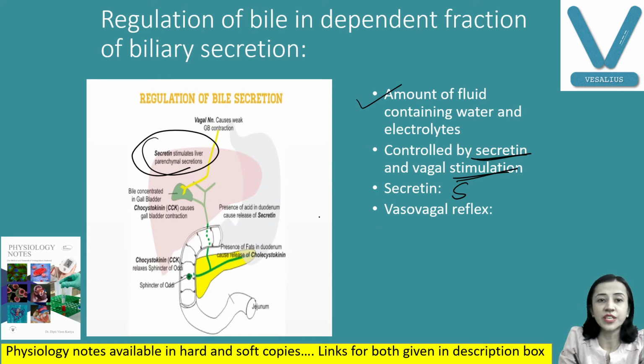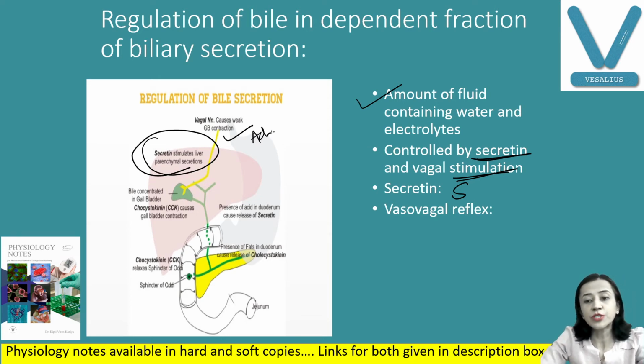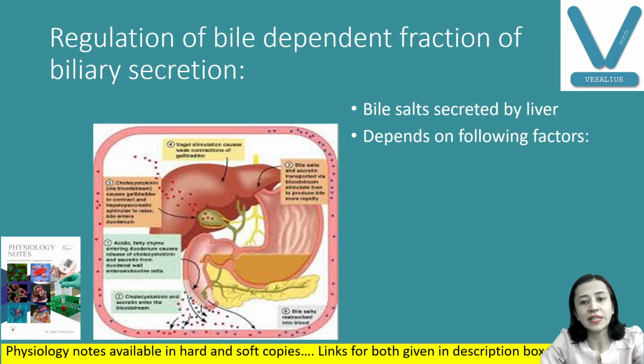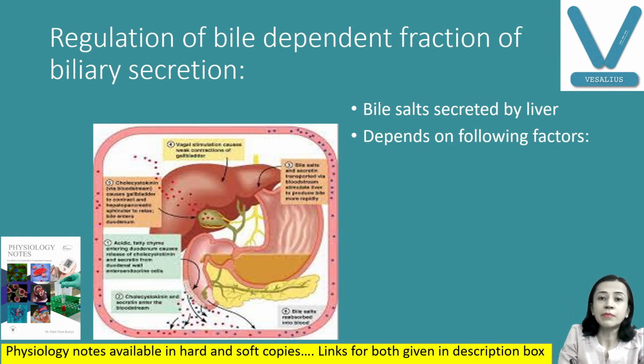Next is the vasovagal reflex. You can see here the vagus nerve. The vasovagal reflex is initiated during the intestinal phase of digestion, and this potentiates the effect of the ductal secretion through release of acetylcholine. The regulation of the bile dependent fraction of bile secretion here is mainly by bile salts.